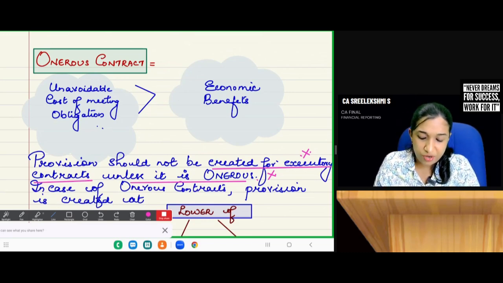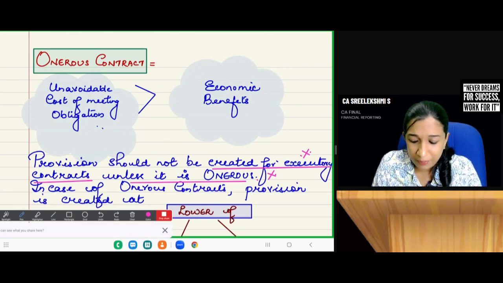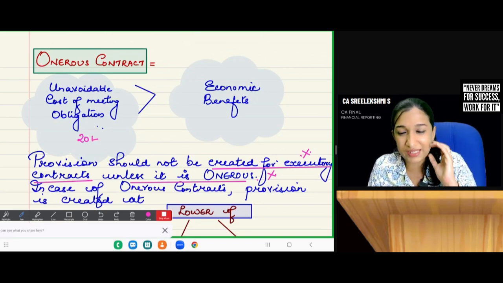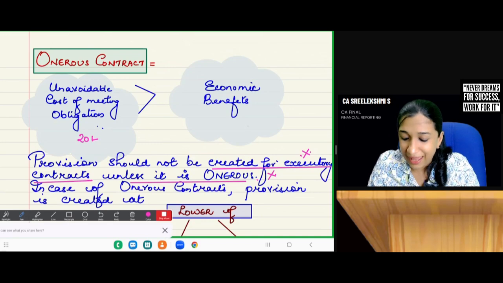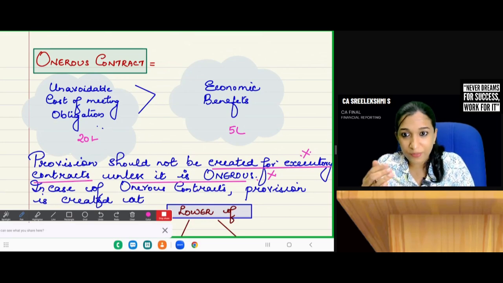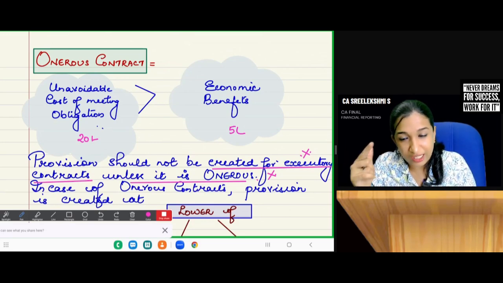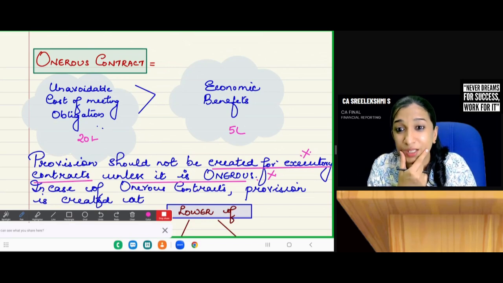I entered into a contract, but if I do the contract, there will be a cost of 20 lakhs, and the economic benefits I'm expecting is only 5 lakhs. Then it is going to be a loss, right?